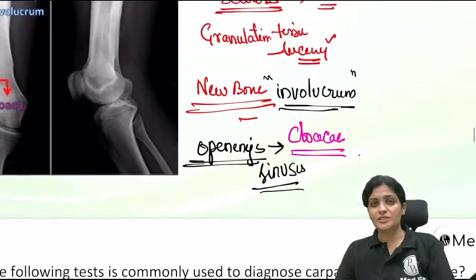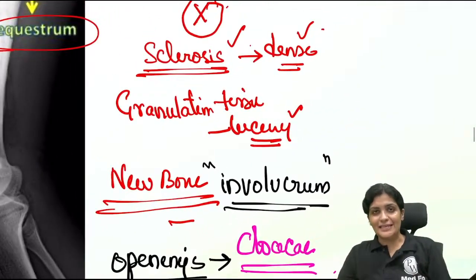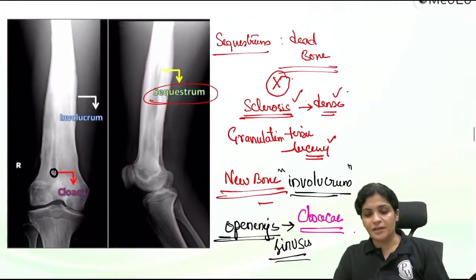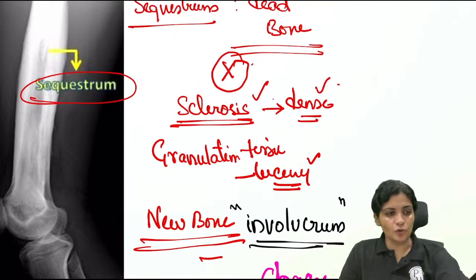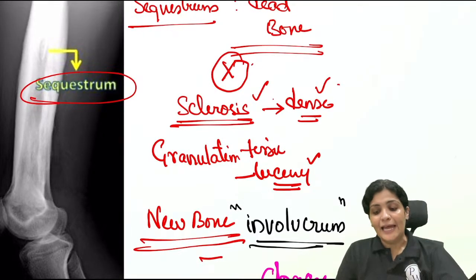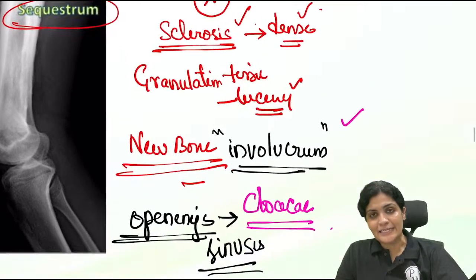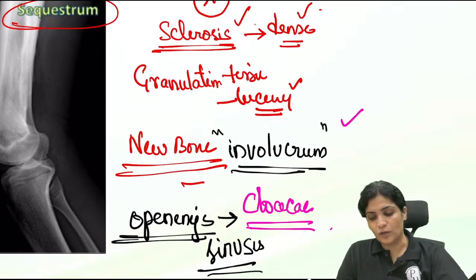Understood? So the sequestrum is the dead bone, then you have the granulation tissue, and the new bone which is formed is the involucrum, and the discharging sinus, the opening, is called the cloacae.